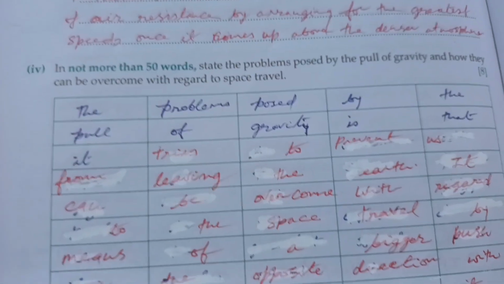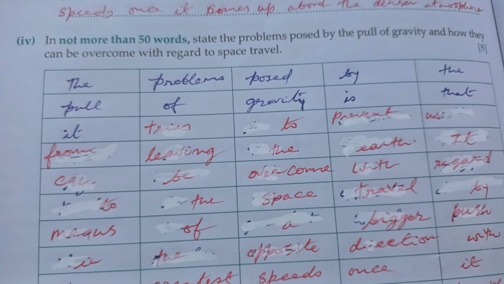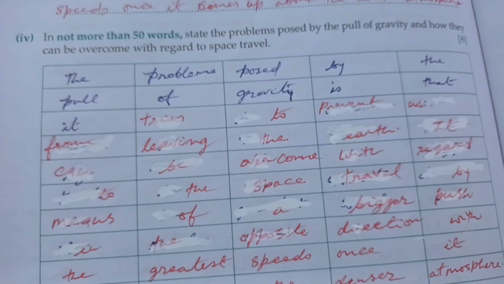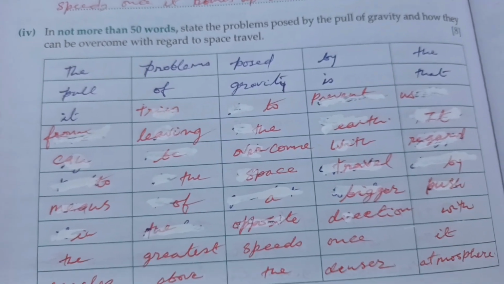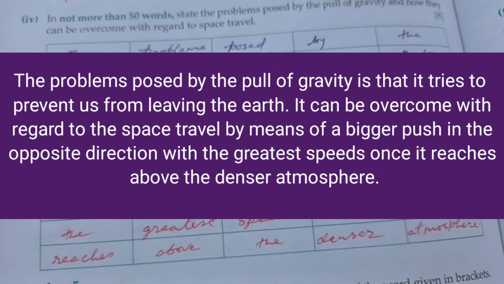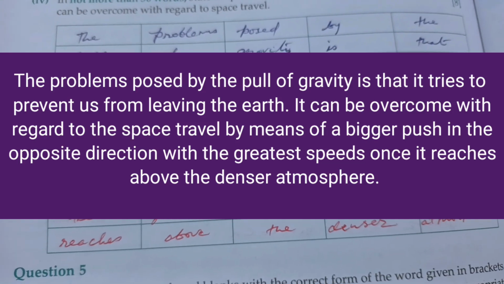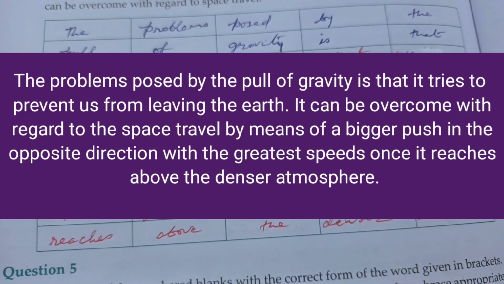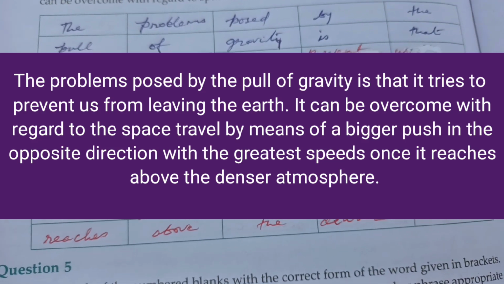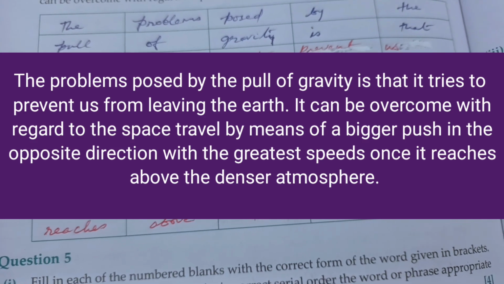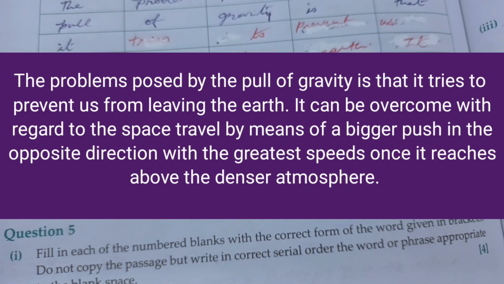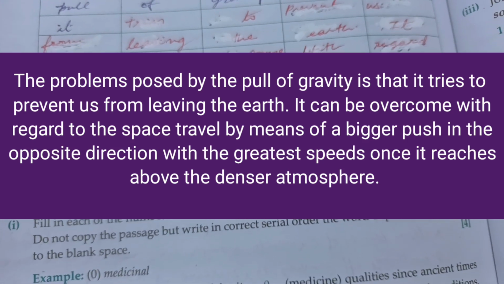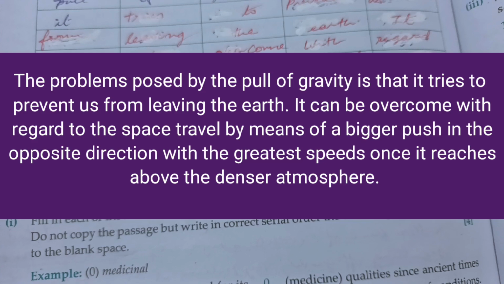Next, number 4, here you have to write not more than 50 words and state the problems posed by the pull of gravity and how they can be overcome with regard to space travel. So the answer could be the problems posed by the pull of gravity is that it tries to prevent us from leaving the earth. It can be overcome with regard to the space travel by means of a bigger push in the opposite direction with the greatest speeds once it reaches above the denser atmosphere.